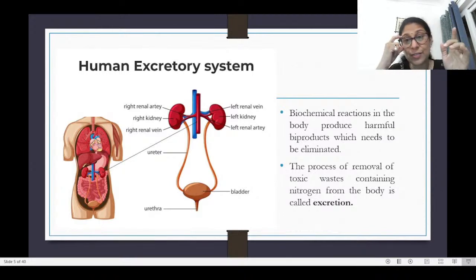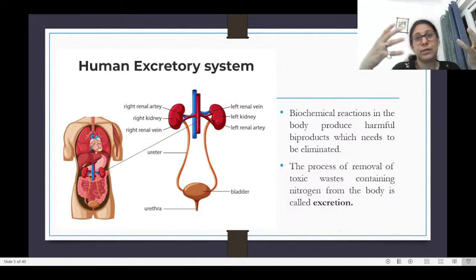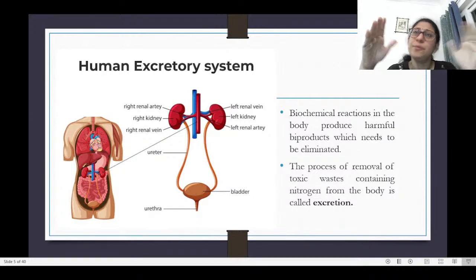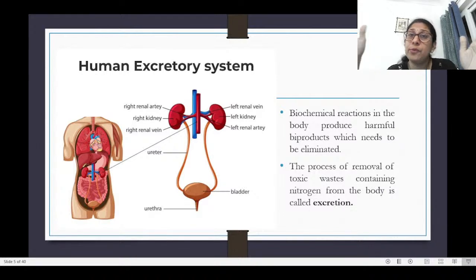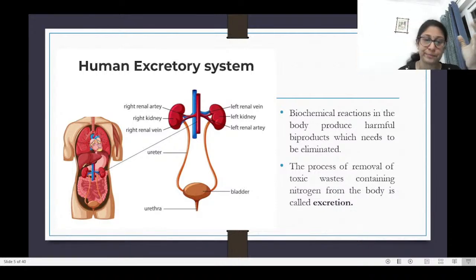See, basically whenever there is any biochemical reaction happening in the body, it produces byproducts, some of which are used, some of which are harmful, and those harmful products need to be eliminated, because if they stay in the body, they would become poisonous. So the process of removing these toxic wastes from the body is known as excretion.